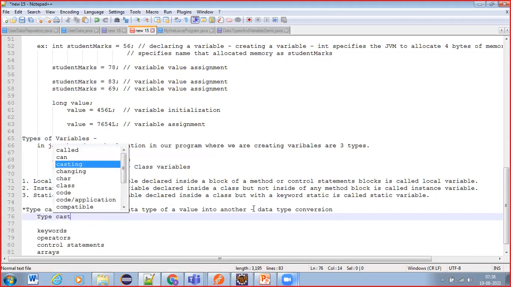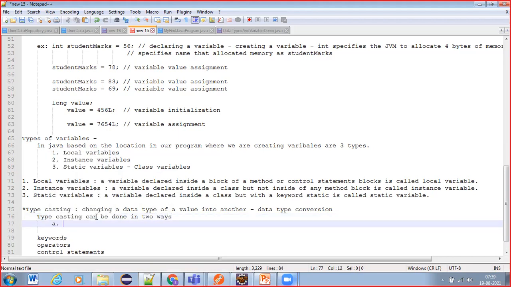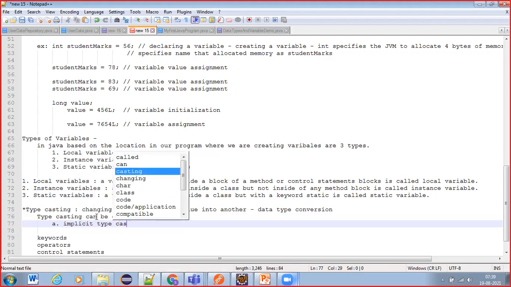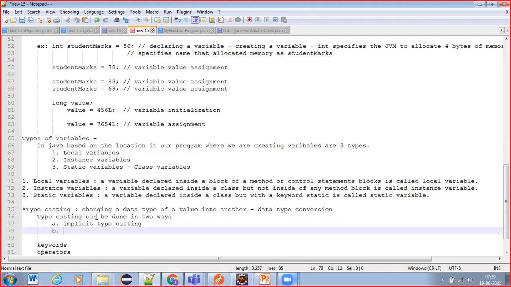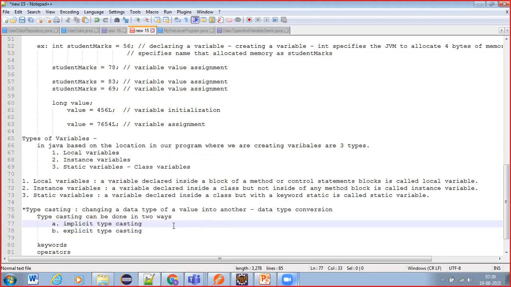And typecasting is done in two ways. What are they? One is implicit typecasting, and the other way is explicit typecasting. Here, by the name itself, we can understand.